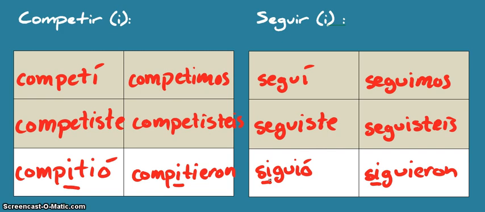Okay, in the present tense, all those E's would change to I's. Okay, and if that is confusing to you, bring it up in class and I'll give you an example of how to conjugate these verbs in the present tense.